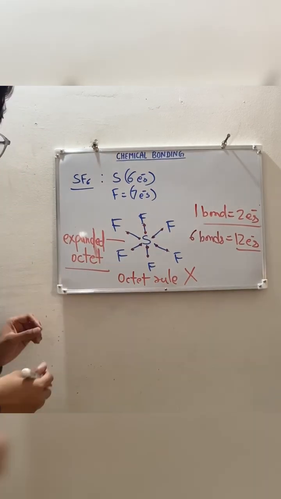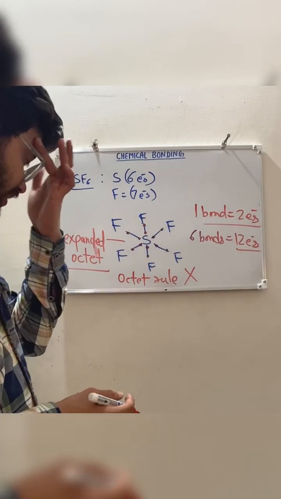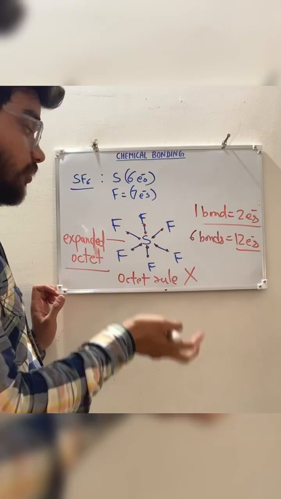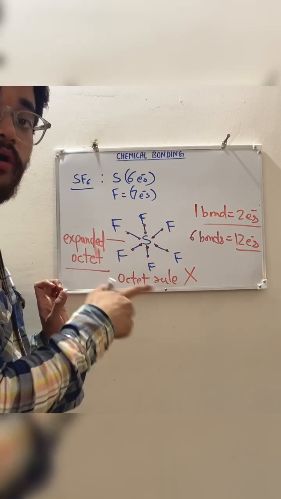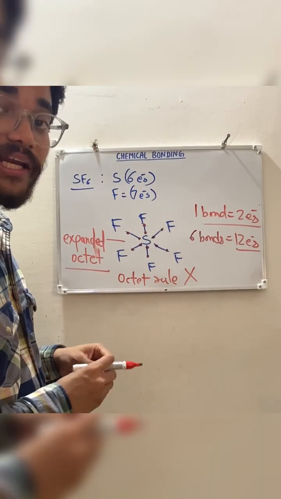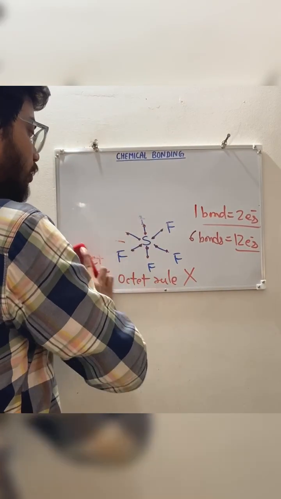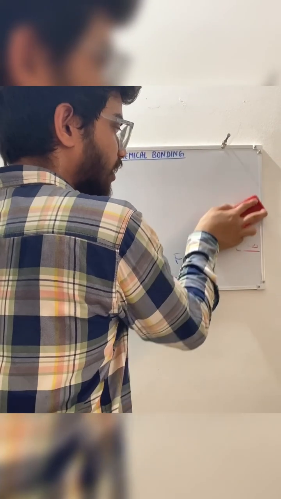In the last example, it was an incomplete octet because there were only 6 electrons. Here there are 12 electrons, so it is having an expanded octet because there are more than 8 electrons. When there are less than 8 electrons, it is an incomplete octet, and when there are more than 8 electrons, it is an expanded octet. Okay.